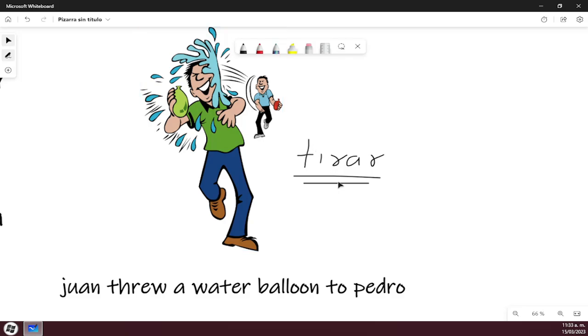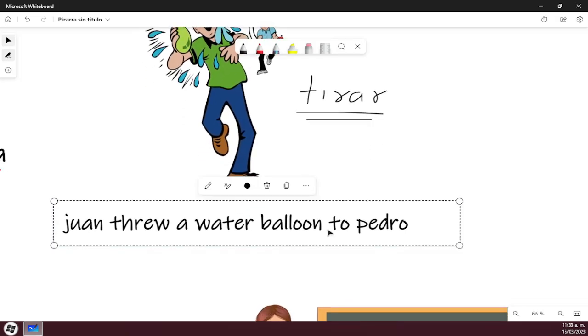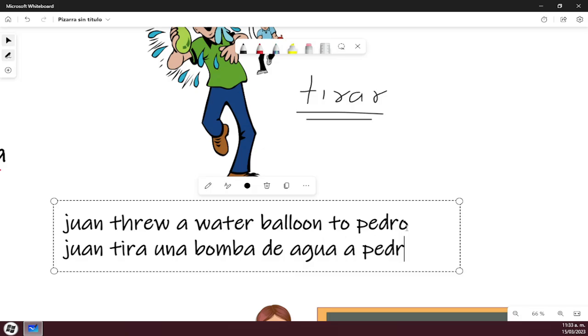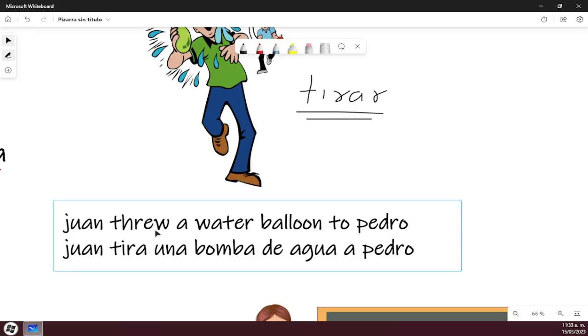So let's translate this sentence into Spanish. So Juan tira una, we say bomba, balloon, in Colombia we say bomba. Bomba de agua a Pedro.